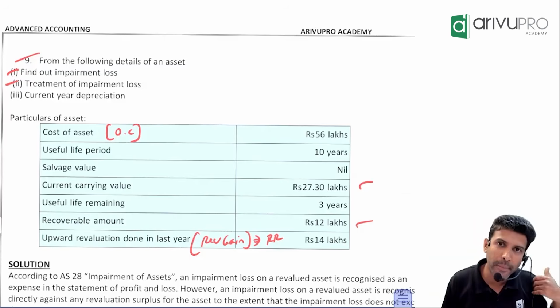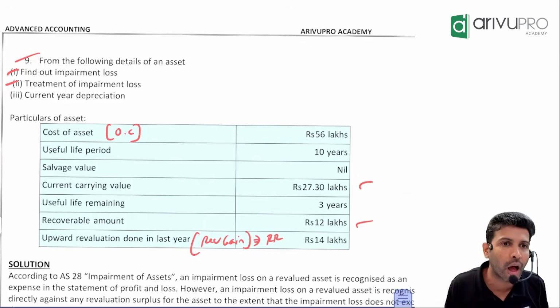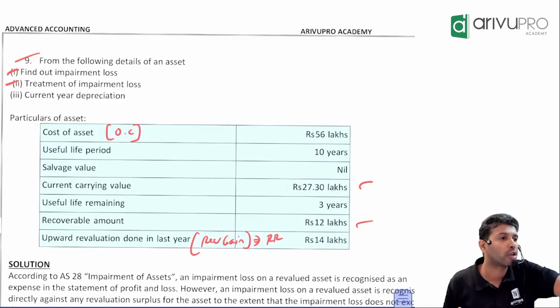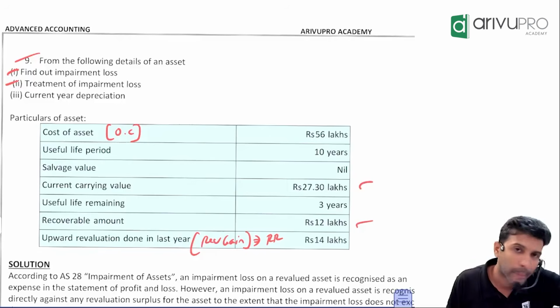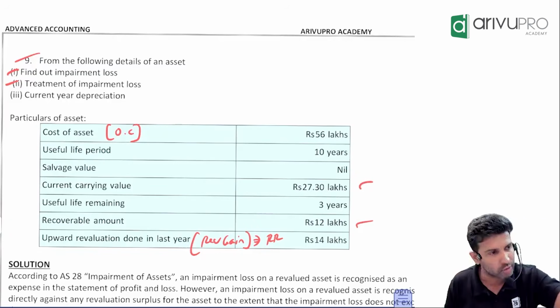Treatment. Sir, impairment loss, you will transfer it to P&L. First, the impairment loss you will adjust with RR. Only the balance you will adjust with P&L if required. So they have given this data. Okay, let's test it out.